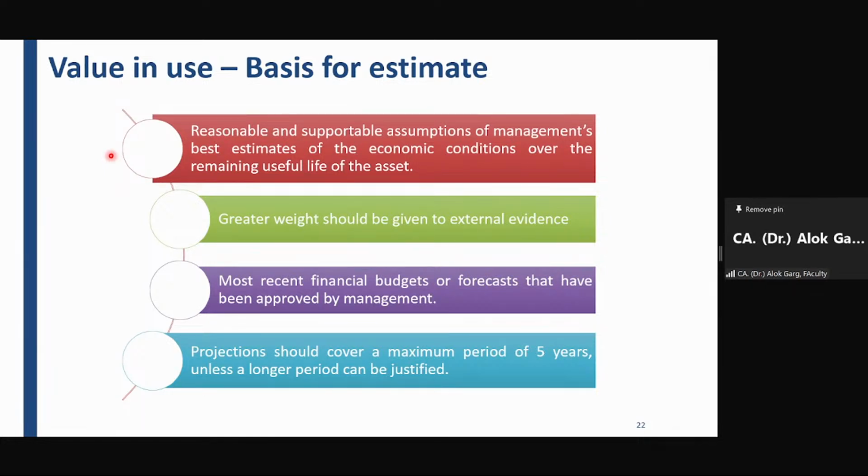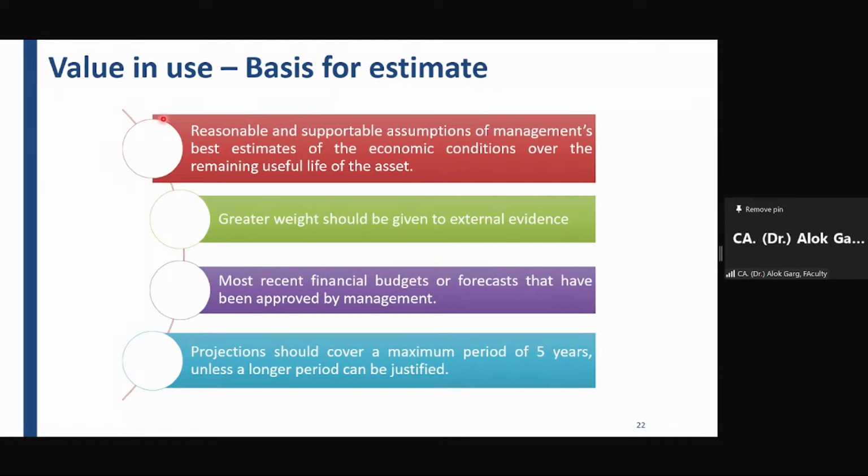So whether taking a projection for 5 years would be relevant, probably if I will compute the 5-year cash flow, then my 5-year present value is much lower than the carrying value. तब तो फिर मेरे सारे के सारे एयरलाइन इंडस्ट्री में सारे के सारे एयरक्राफ्ट ही इंपेयर हो जाएंगे. टावर इंडस्ट्री में all the towers will get impaired. Correct? So friends, standard says that the projection should cover a maximum period of 5 years, but you can take a longer period, okay, if it can be justified.